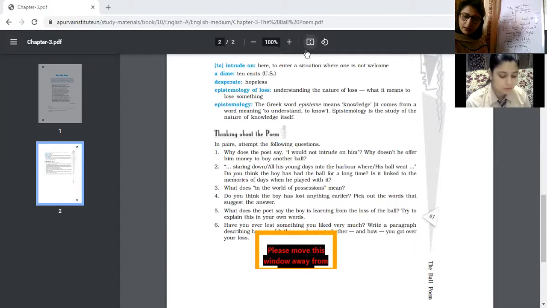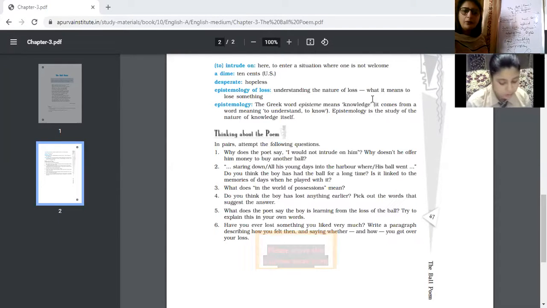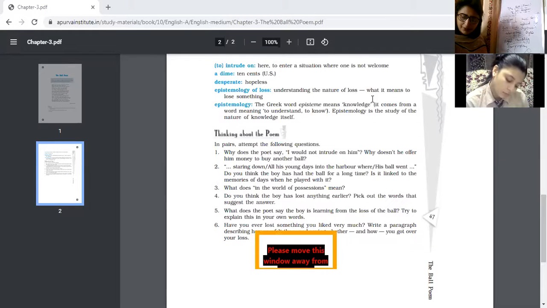Next, what does in the world of possession mean? In the world of possession means the world of belongings. In life we have different kinds of belongings, different kinds of possessions in this world, and ultimately we should learn that losses are part and parcel of our life.